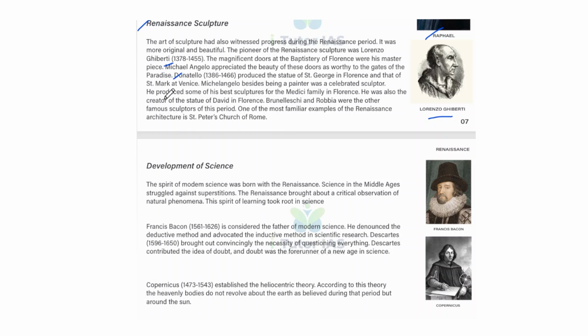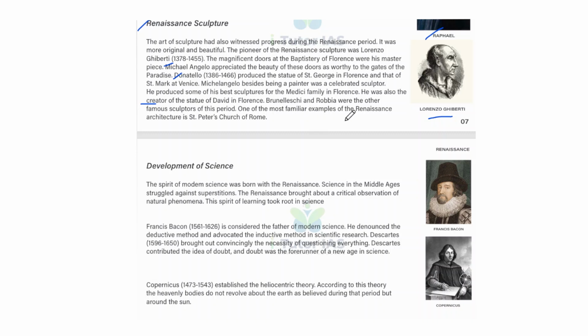Donatello produced the statue of St. George in Florence and that of St. Mark at Venice. And Michelangelo, besides being a painter, was a celebrated sculptor. He produced some of his best sculpture for the Medici family in Florence. He was also the creator of the statue of David in Florence, and Brunelleschi and Robbia were the other famous sculptors of this period.